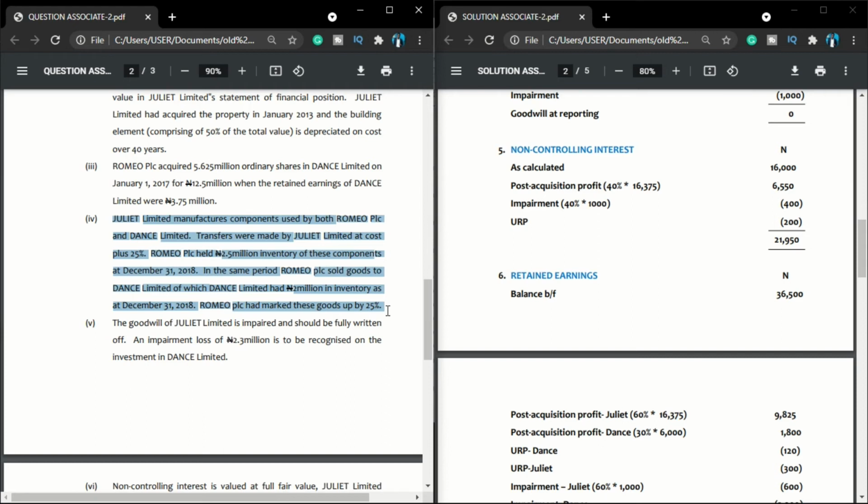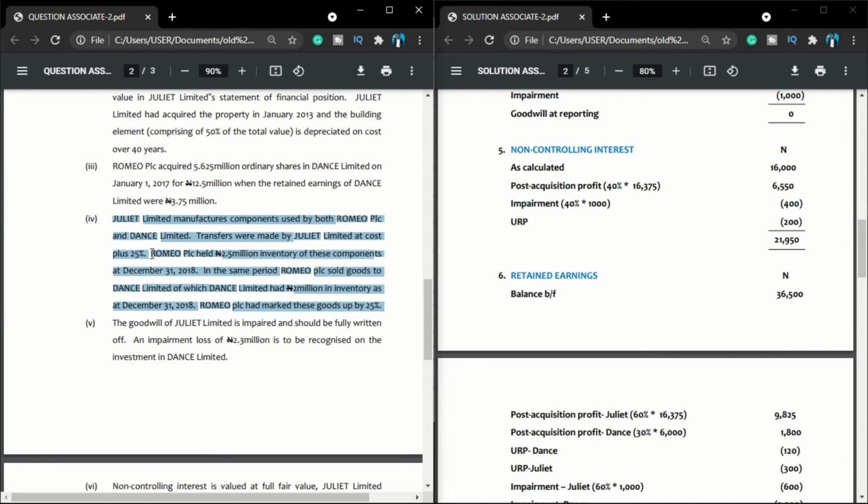So in a group, it is possible that the parent and subsidiary trade together, but we calculate unrealized profit if and only if the goods exchanged within the group still remain unsold at the end of the year. So in that case now, look here, we are told that Juliet sold to who? Romeo. Who is Juliet? Our subsidiary is selling to the parent.